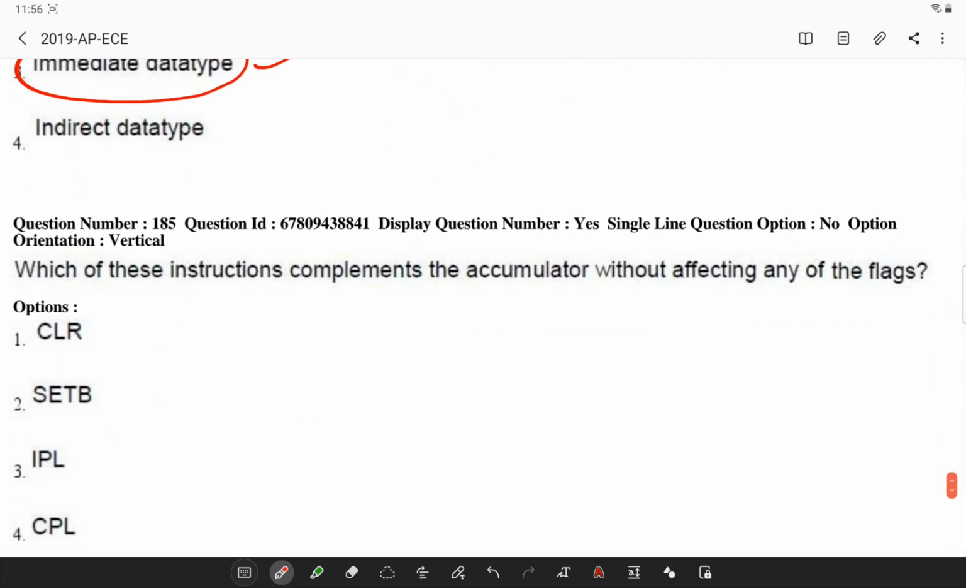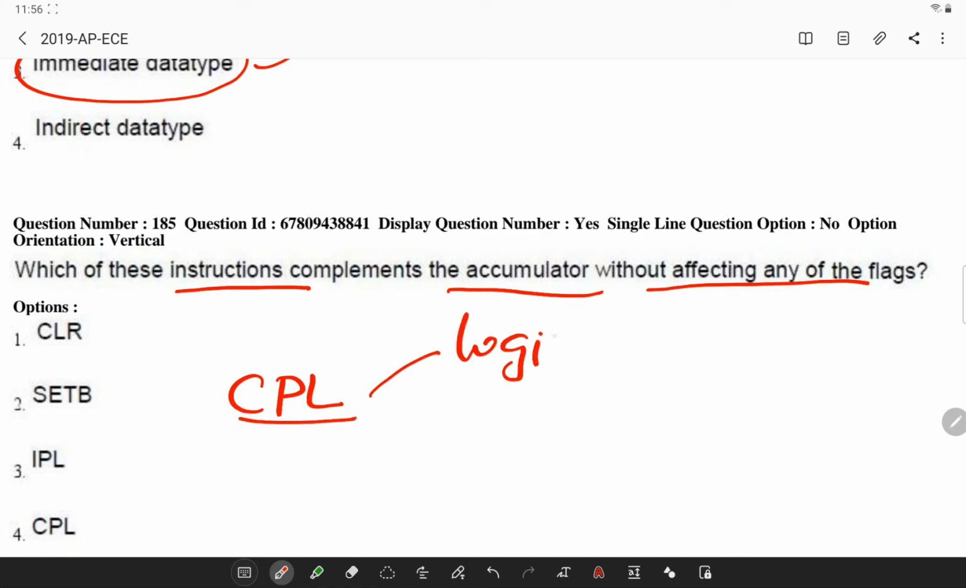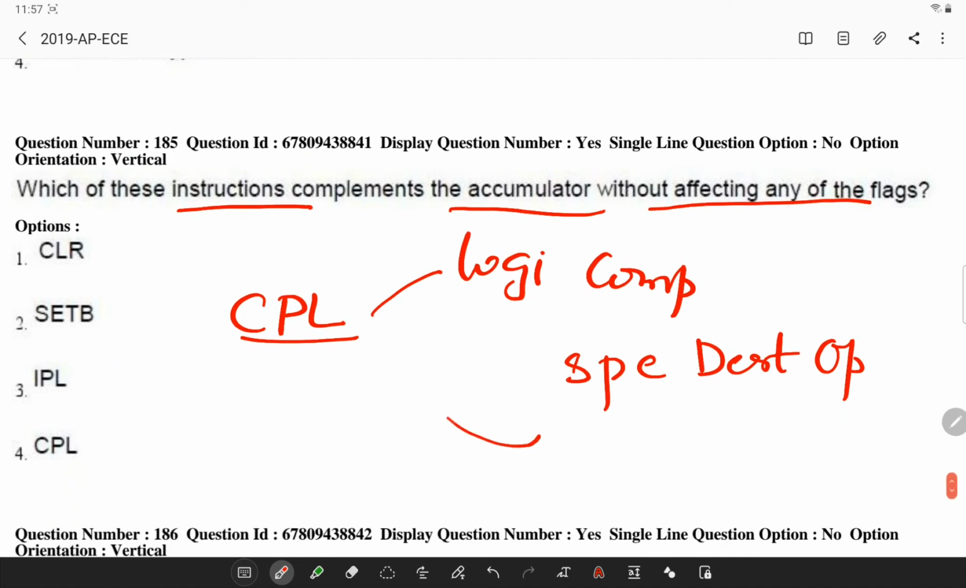Next, which of the following instructions complement the accumulator without affecting flag? So you have this instruction CPL, which will be logically complementing the value of the specified destination operand, and it will be storing the result back in the destination operand. So if you have a 1, it will be converted to 0. If you have a 0, it will be converted to 1.